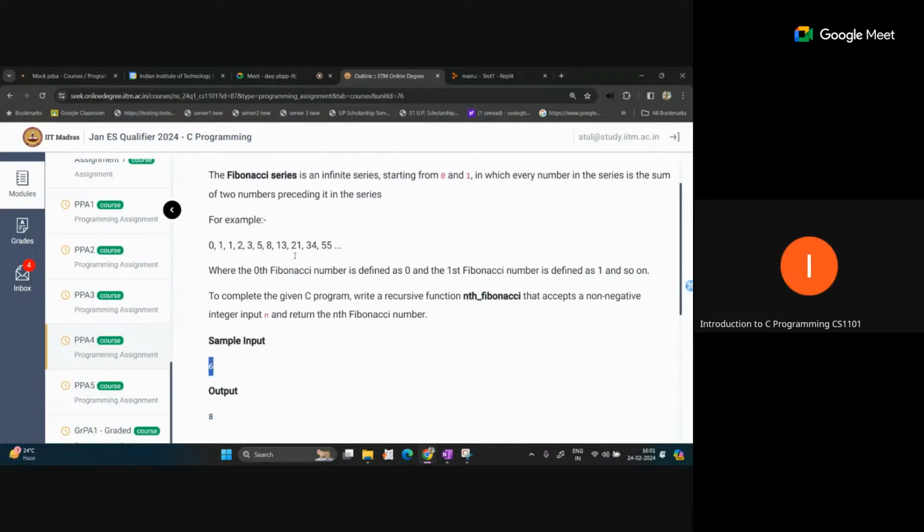So we have to write the code using the recursive function. Recursive function means, and you know that every value is calculated by the sum of the previous two values. In this Fibonacci series, we get the new value by adding the previous two values. So this 5 is coming from 2 plus 3, this 8 is coming from 3 plus 5, like this. So we can use the same logic in a recursive manner.